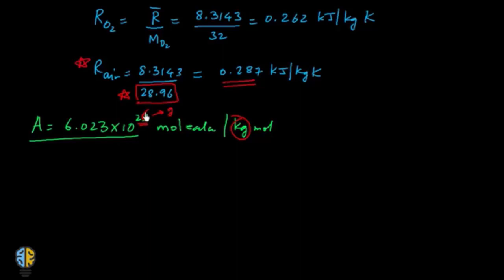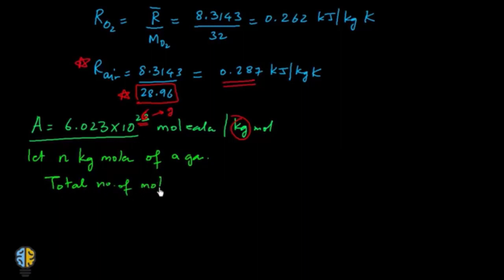Now if I have small n kg moles of a gas, then the total number of molecules is equal to the number of moles into the Avogadro's number.